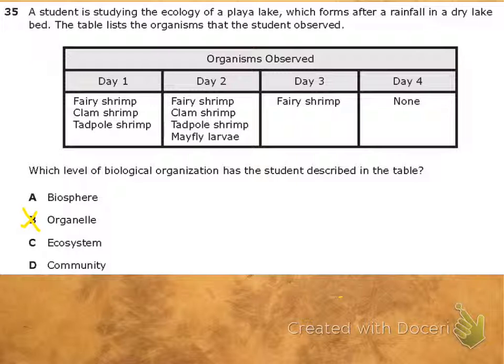Way too small. Let's look at A. A says biosphere. If you don't know what biosphere is, we can at least try to figure it out based on the words used in it, right? So bio, hopefully by now we know that bio means life, and sphere is just geometry, a geometric shape. A sphere is like a 3D circle, sort of.